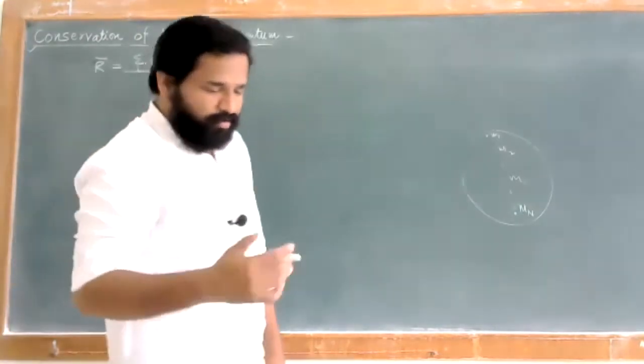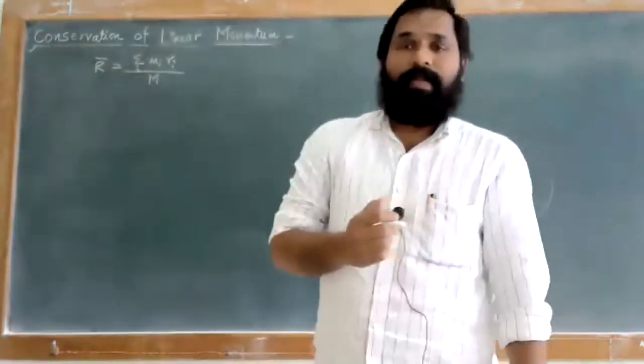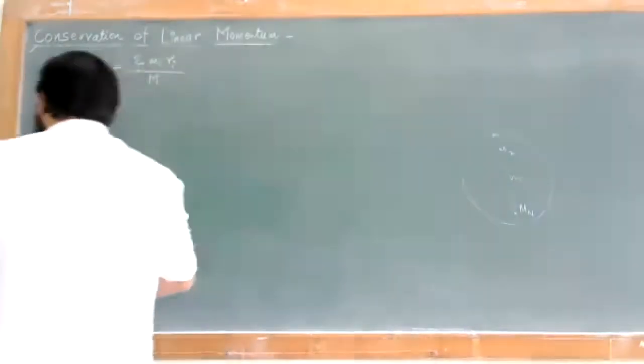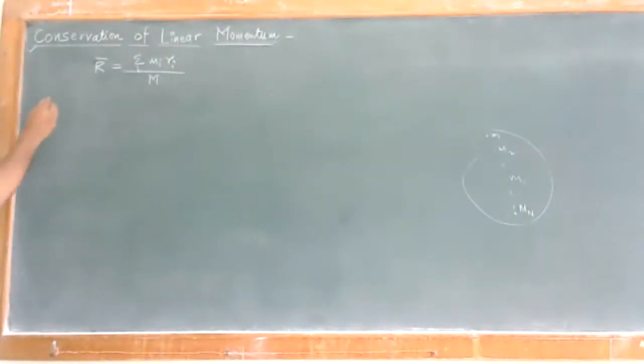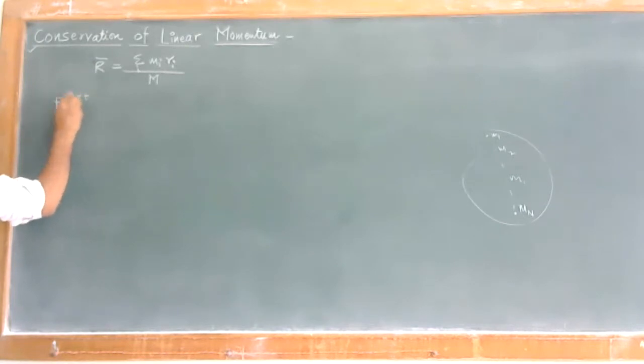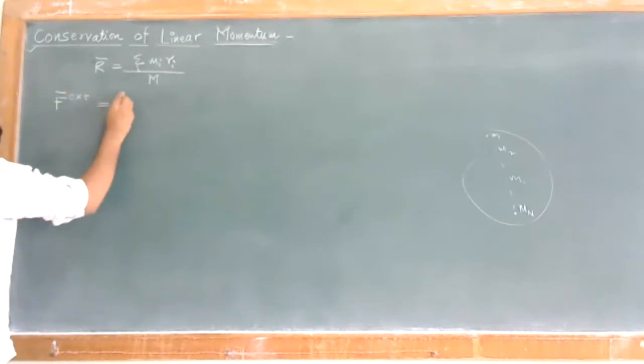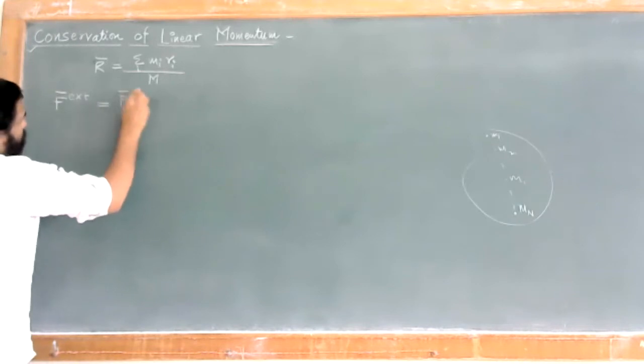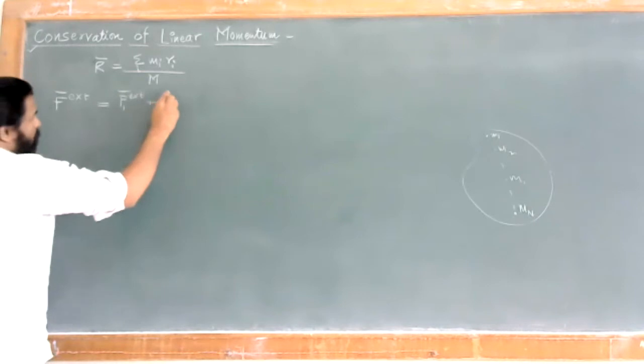Let there be two forces acting on the particle, the internal force as well as the external force.